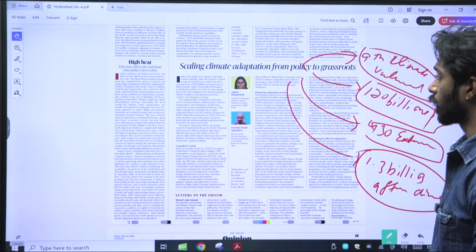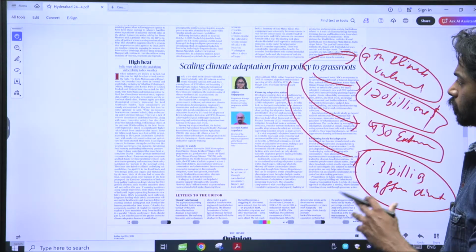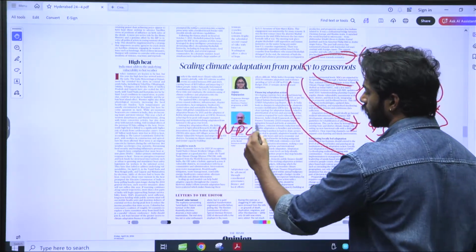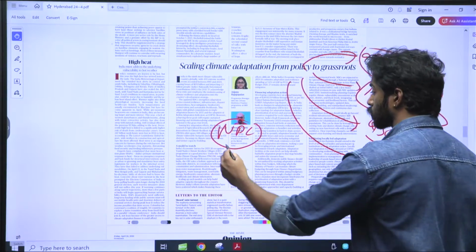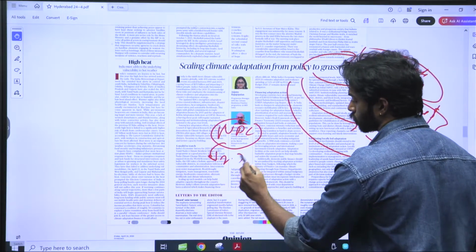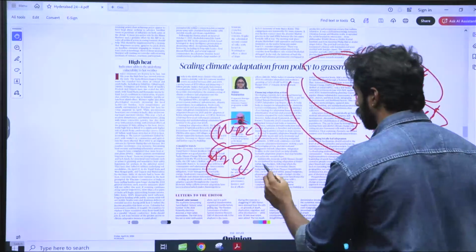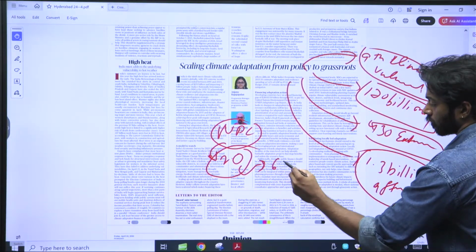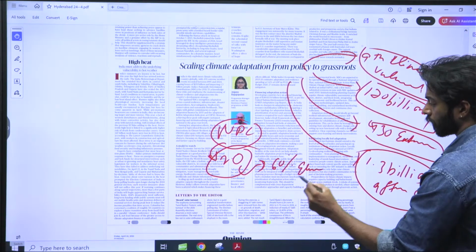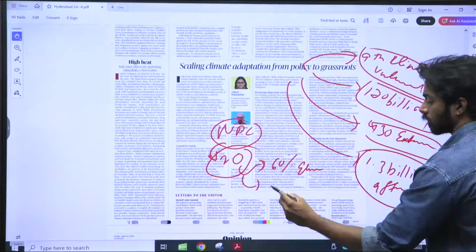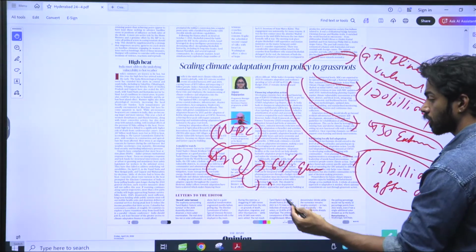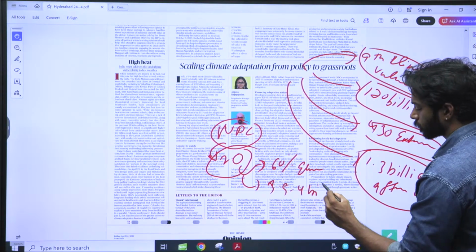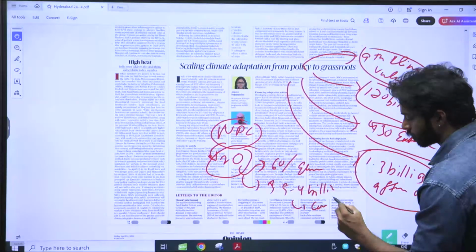Now, this particular editorial is saying that in order to tackle all of this, we need nationally determined contributions. Recently, India has updated its nationally determined contributions, meaning NDC 2.0. In this, they said that they will increase electricity generated by 60%, and reduce carbon emission of CO2 by 3.5 to 4 billion tons of CO2 through carbon sink, right?